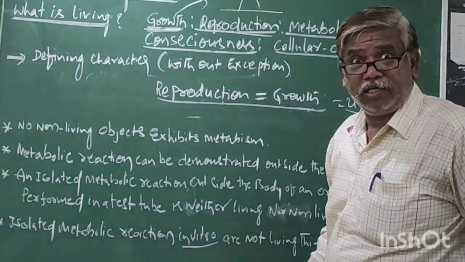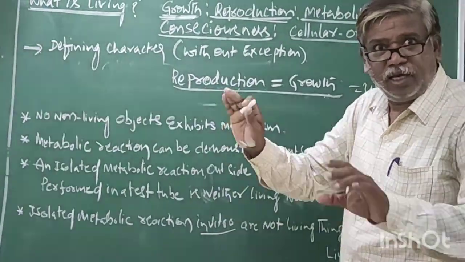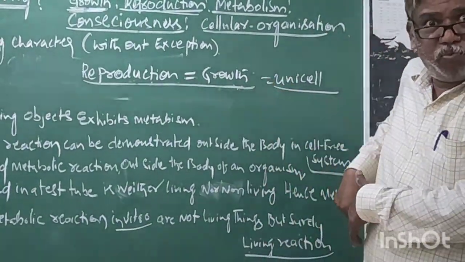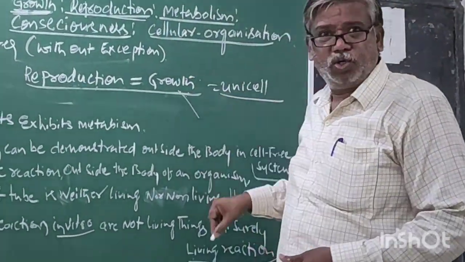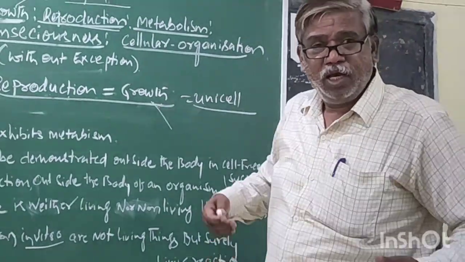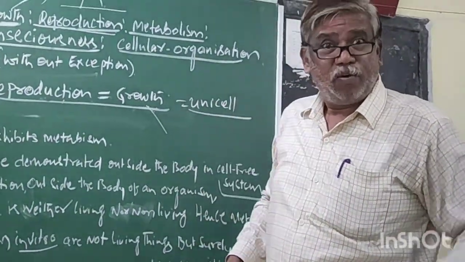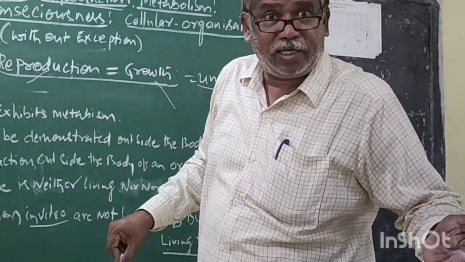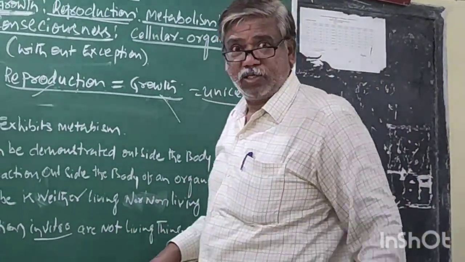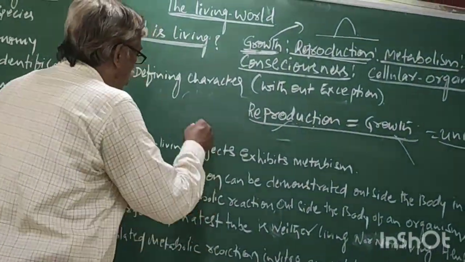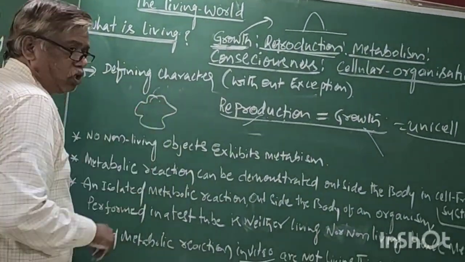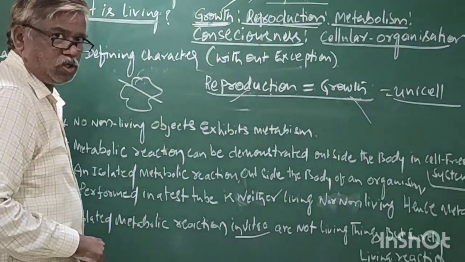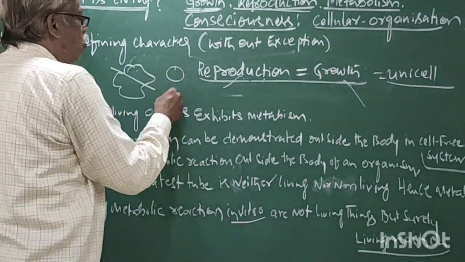But in multicellular organisms, reproduction has one type of meaning and growth has another. Growth in a multicellular organism means size increases by cell division. In reproduction, the number increases. Suppose a unicellular organism, now it is amoeba. When it undergoes cell division, it forms two.